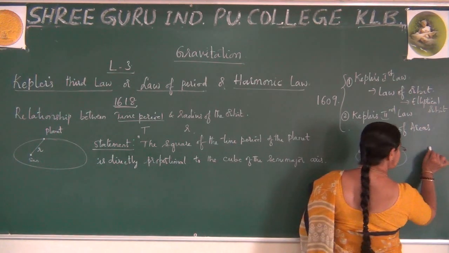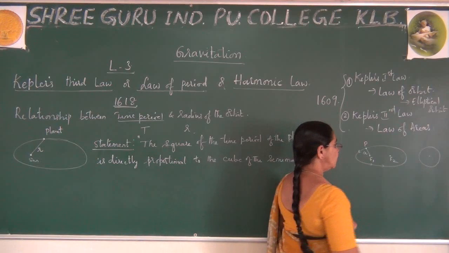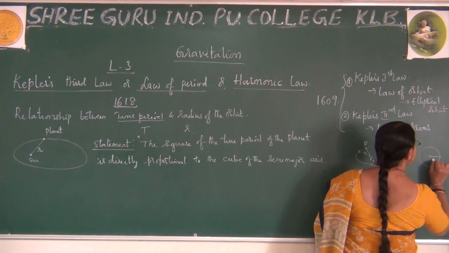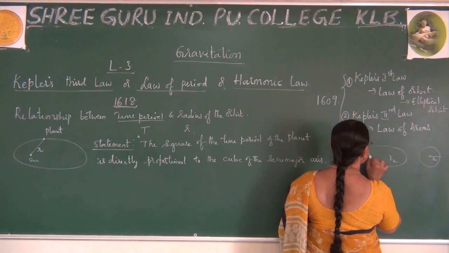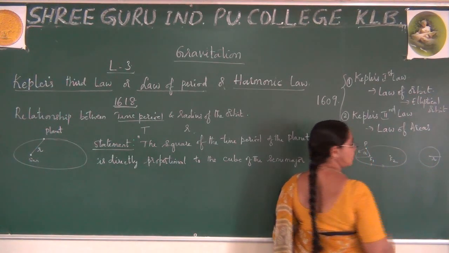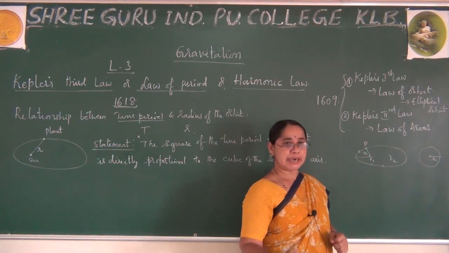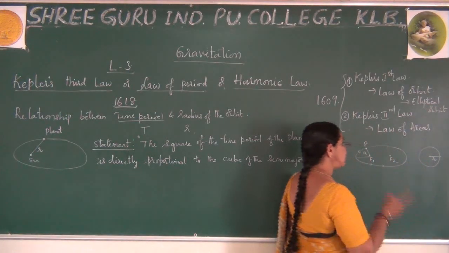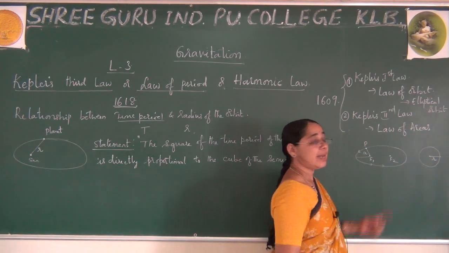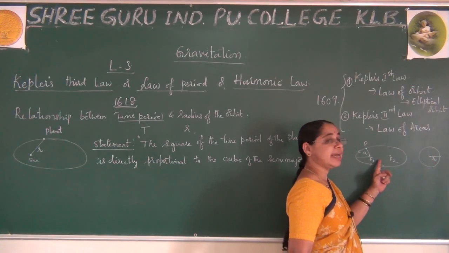You already know a circular orbit is like this, where the center point is here. From here to here, we know it is the radius. But remember, this radius is not the same in the elliptical orbit. But you know, a circle is a special case of an elliptical orbit, where you can say this circle is a special case of this ellipse.